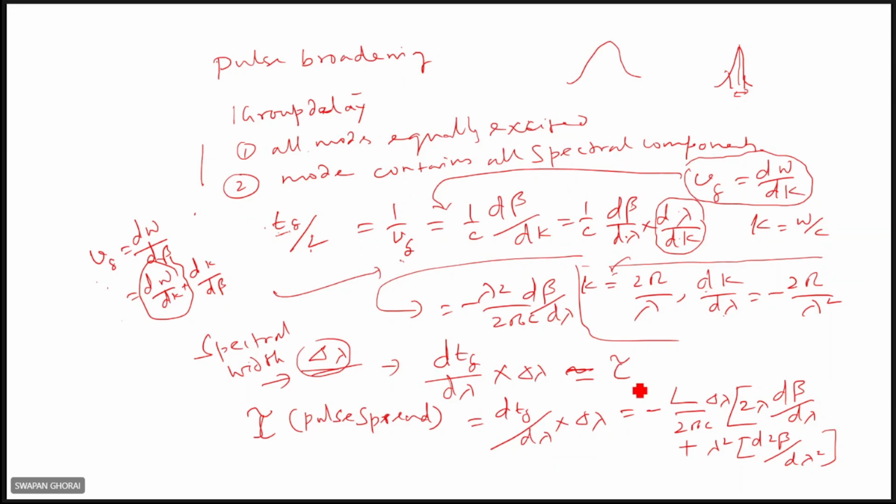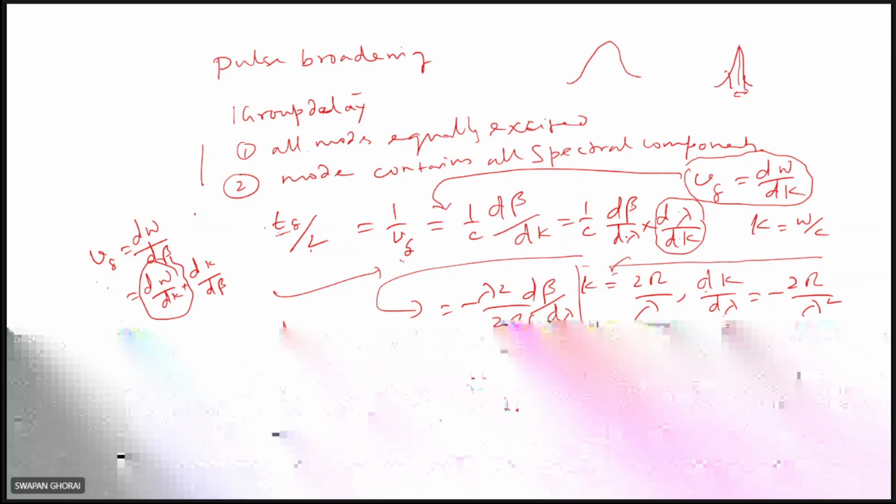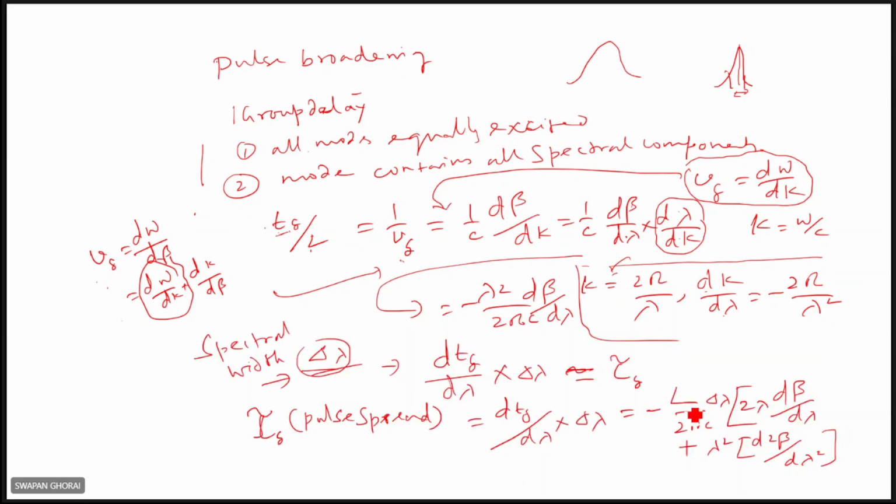So that is actually the group delay, tau G, the delay spread, that is the amount of pulse spread. How much spread will be there, that is tau G. This tau G is dTg by d lambda times delta lambda.